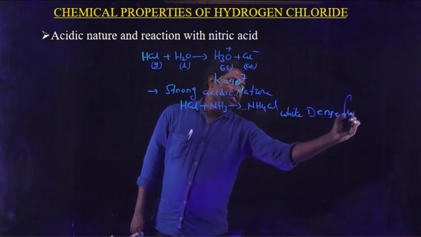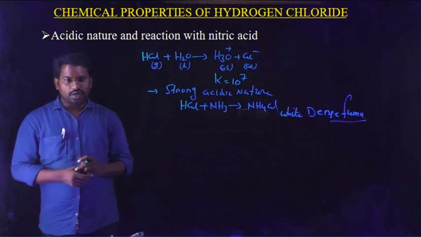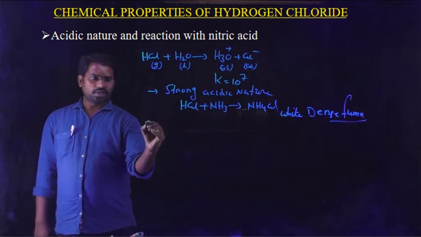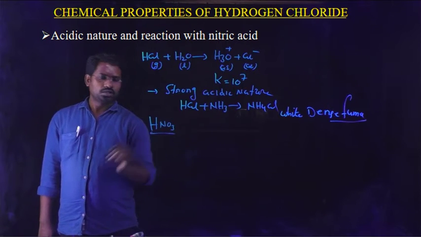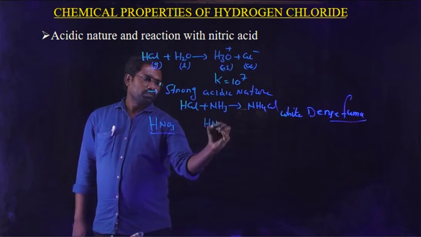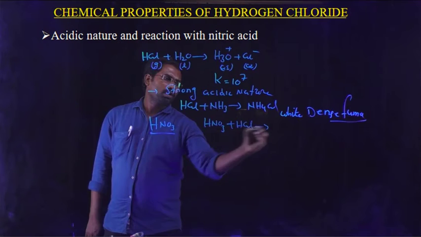It gives white dense fumes. And next one, reaction with nitric acid. Nitric acid formula HNO3. Here 3 parts of HNO3 and 1 part of HCl is known as aqua regia.